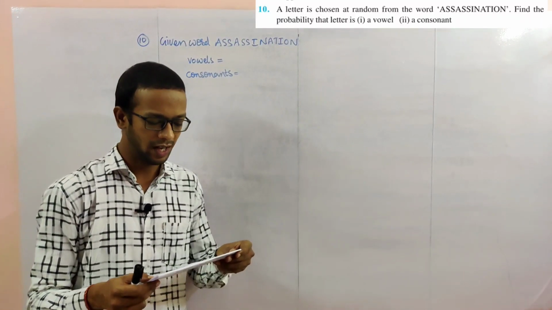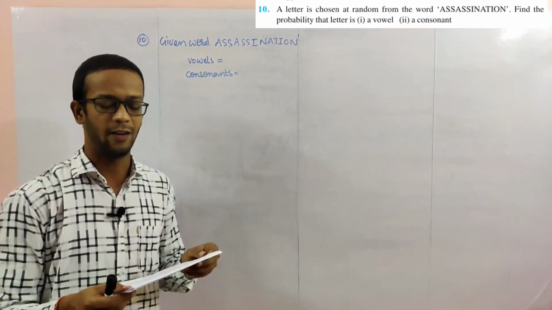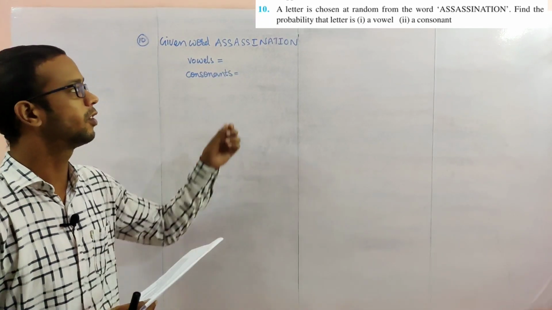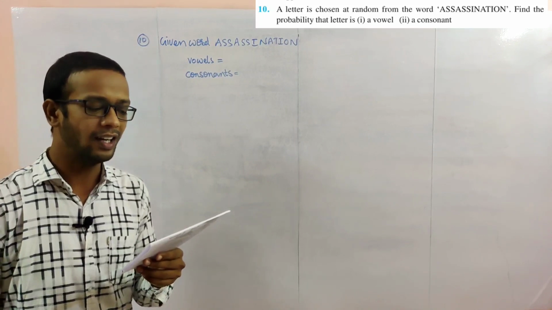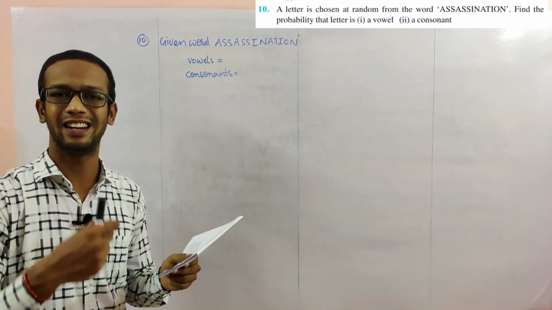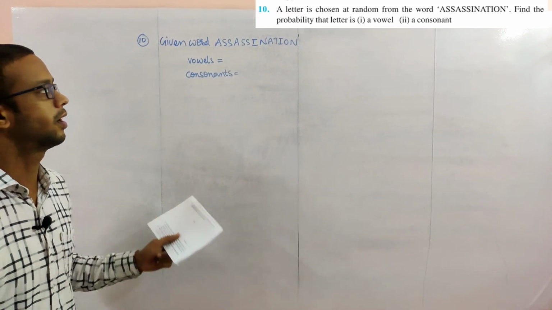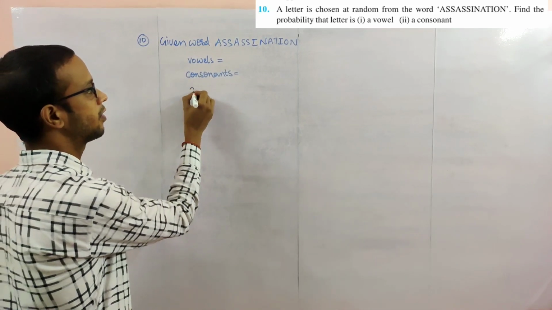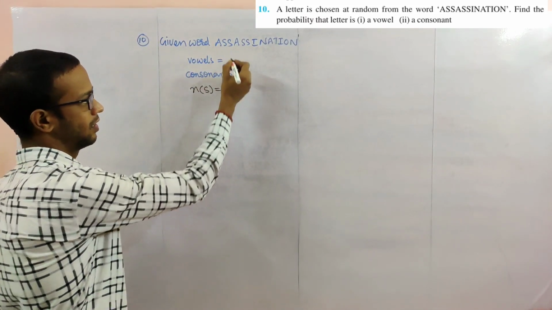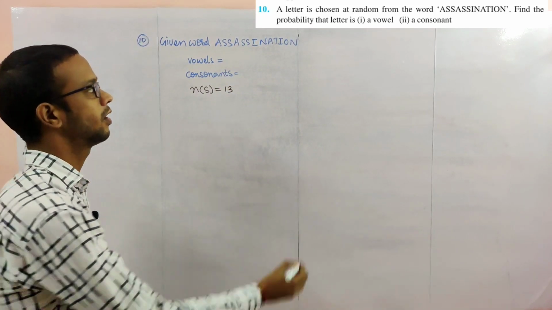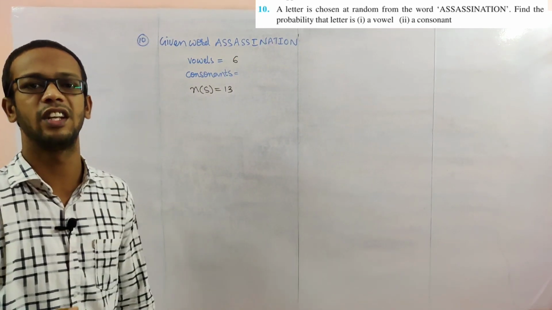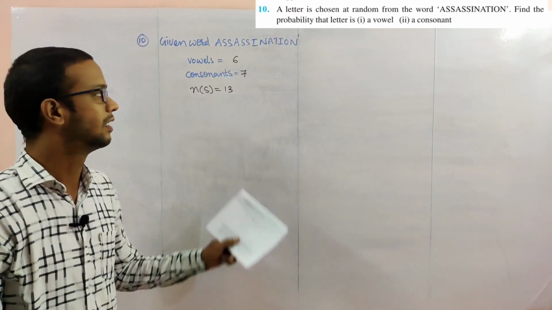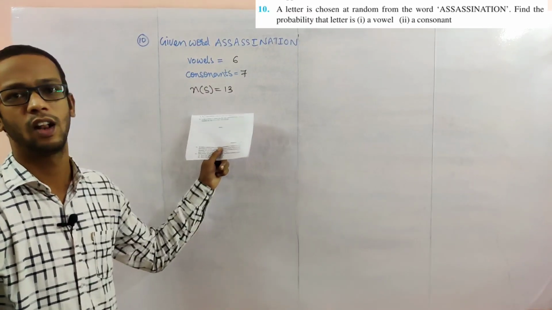Next, problem number 10. A letter is chosen at random from the word assassination. From this word we have to take one letter. Find the probability that the chosen letter is a vowel or a consonant. For that purpose, number of letters in the sample space: how many letters are there in that word? 13 letters. Vowels, how many? 6 vowels, you can see A, E, I, O, U. 6 times. And 7 are the consonants. 7 consonants, 6 vowels. Total letters is 13.